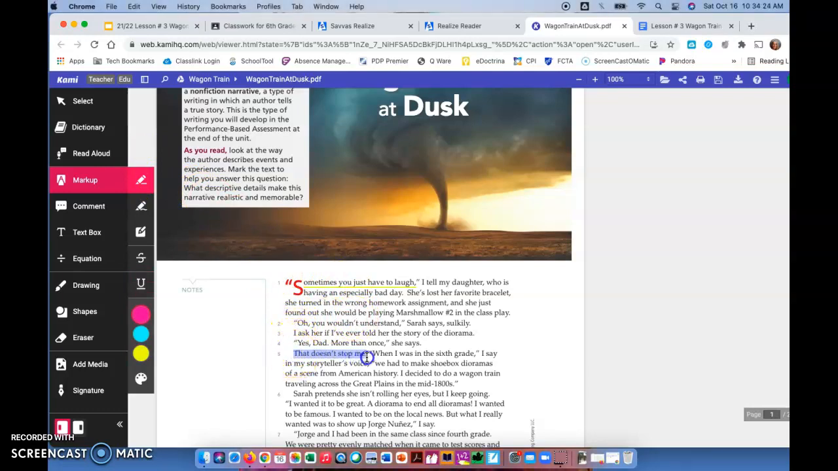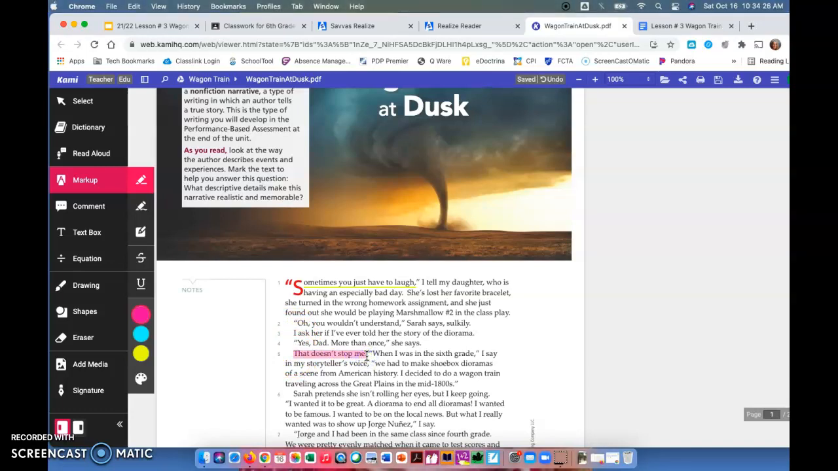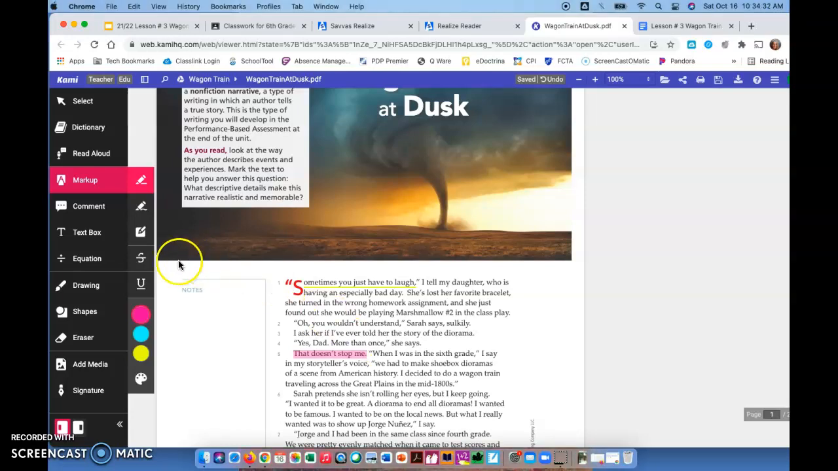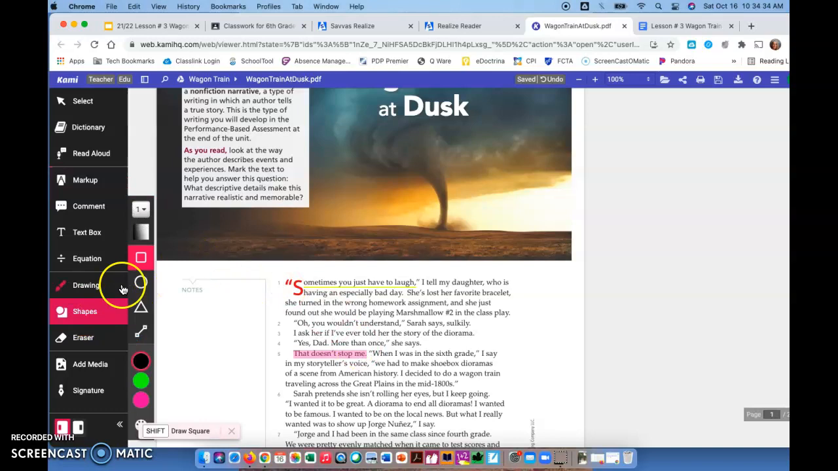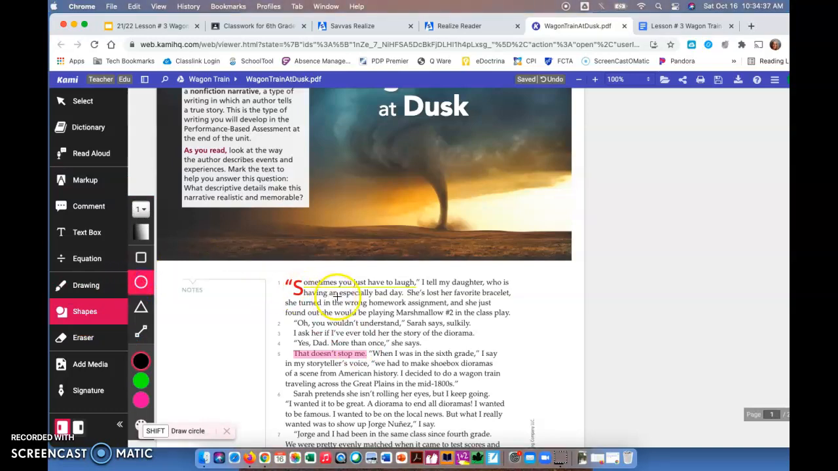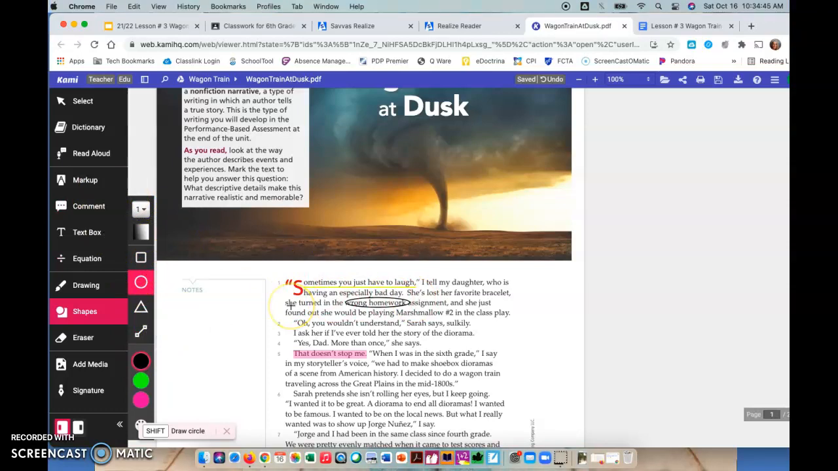And this is where you're going to highlight or underline things that stand out to you. I'm just doing this for practice, so don't copy what I'm highlighting or underlining. So I know you've used Kami before. You can also put shapes in if you wanted to go around a word, if you want to circle things. So you have lots of different features in Kami that you can use to do your annotating.